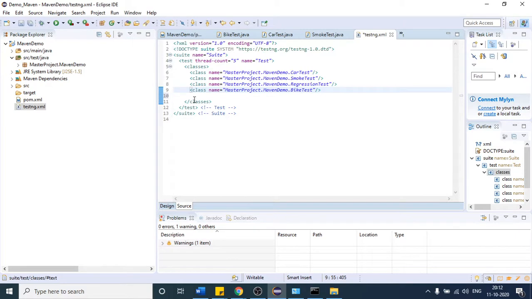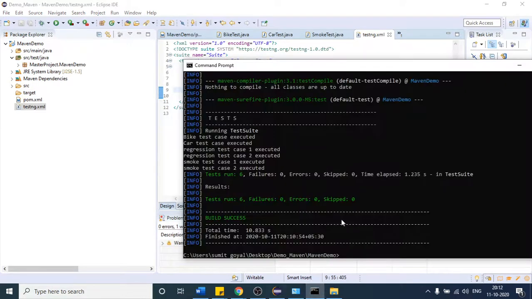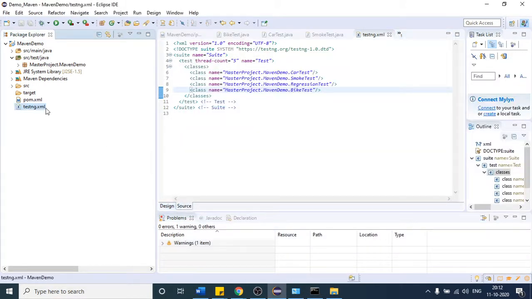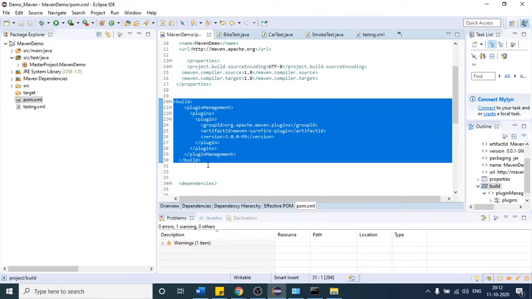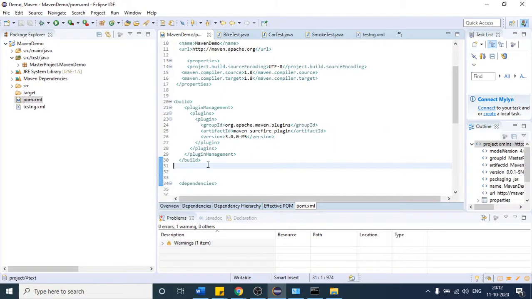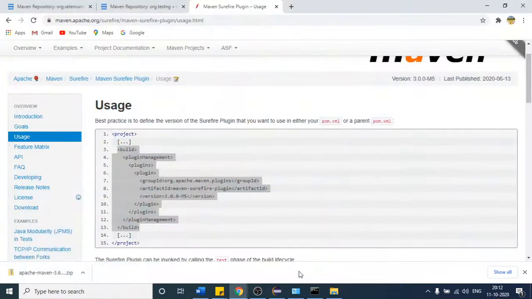So suppose I created one testng xml file, and if I want to execute it from here with the help of Maven, you have to again use this plugin. I have already told you that this plugin will help us trigger our testng xml file. So how can we do it? Again you can come to their official website, which is this one.